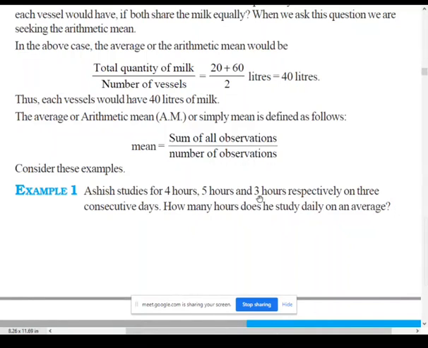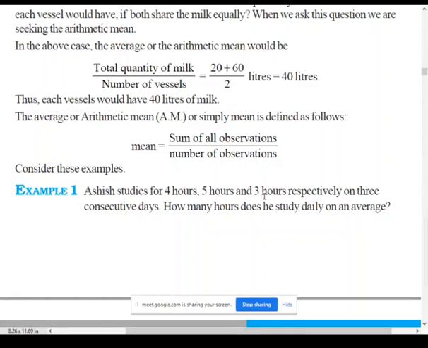So what you have to find here is the average, nothing but the mean. For finding the mean or average, what do you have to do? Sum of all observations. What are your observations? 4, 5 and 3.